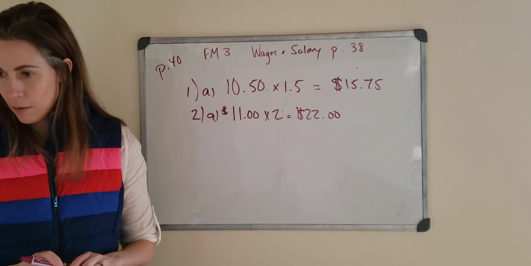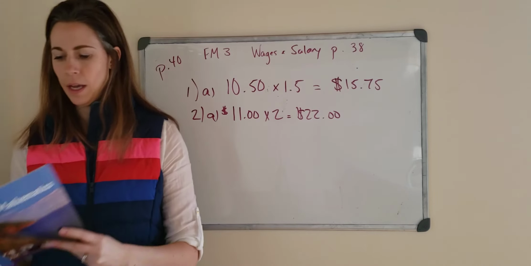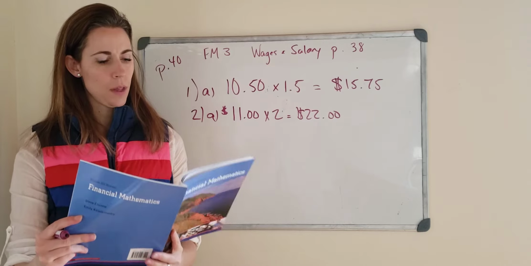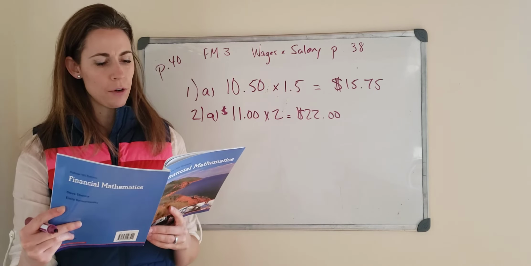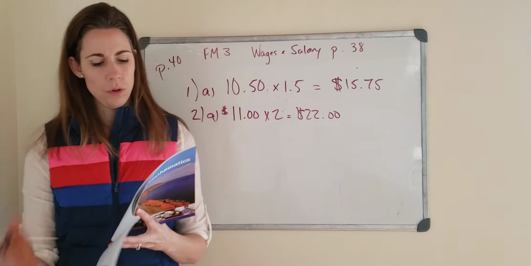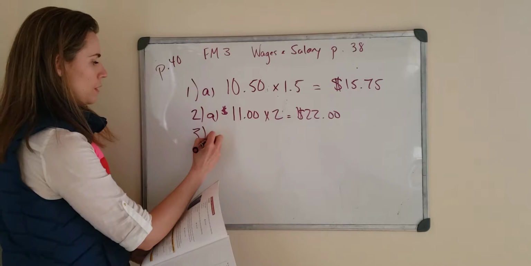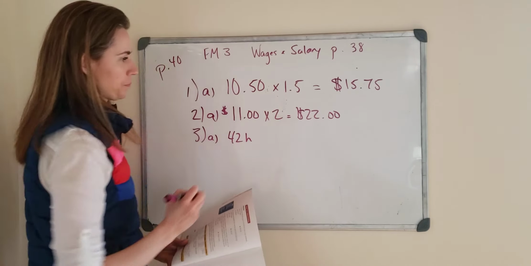Let's look at 3. Yeah, let's do 3A together. Joseph works in maintenance. If he works more than 40 hours a week, he receives time and a half for the extra hours. His hourly wage is $14.60. Calculate his gross weekly pay for each week. So we'll do A together, and then you can try one of the other ones. In 3A, he worked for 42 hours total.